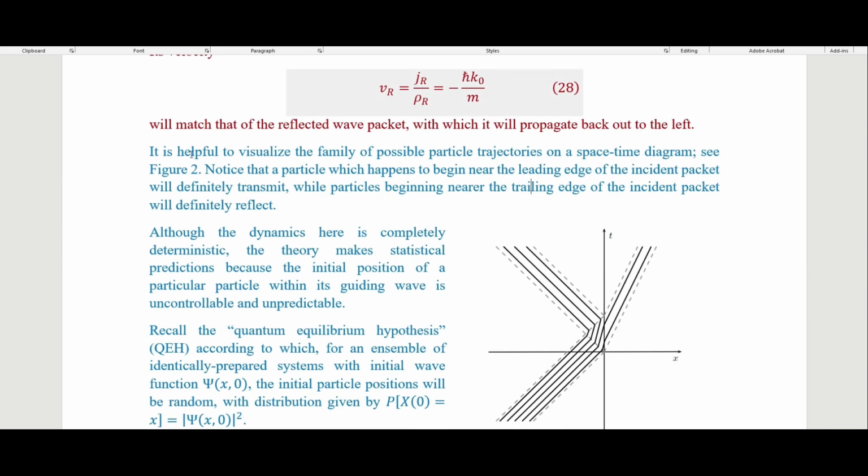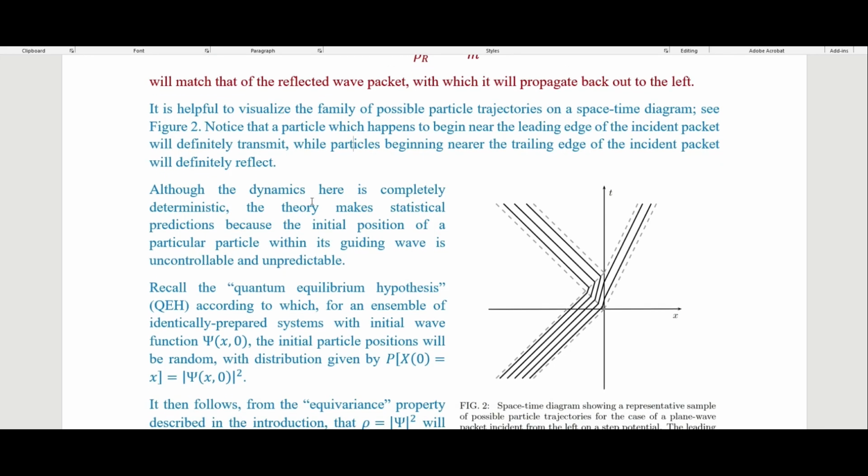And so I'll read through here. Again, it's helpful to visualize. He says, notice that a particle which happens to begin near the leading edge of the incident packet will definitely transmit, while particles beginning near the trailing edge of the incident packet will definitely reflect. Although the dynamics here is completely deterministic, the theory makes statistical predictions because the initial position of a particular particle within its guiding wave is uncontrollable and unpredictable.